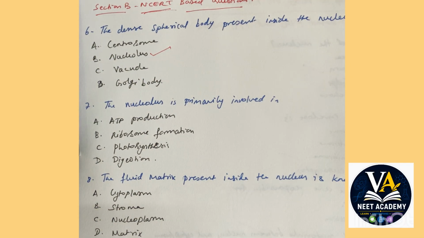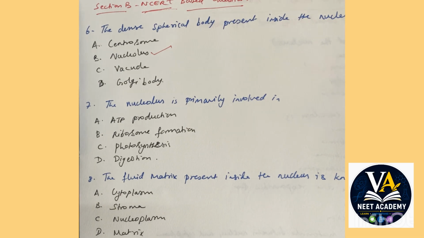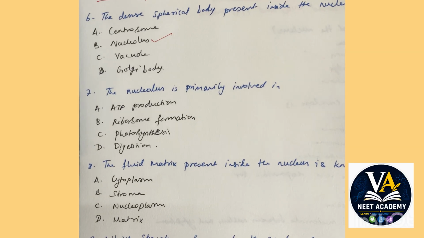Now don't get confused with nucleoid. Nucleoid actually means nucleus kind, nucleus type, just like we say humanoid, right? These are present in prokaryotes, not in eukaryotes. So don't get confused if you get one of the options as nucleoid along with nucleolus. The right answer is nucleolus.